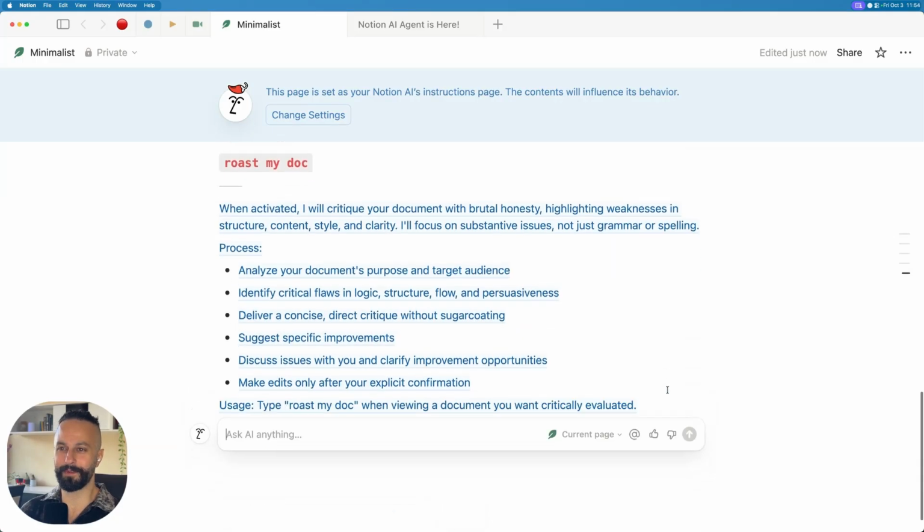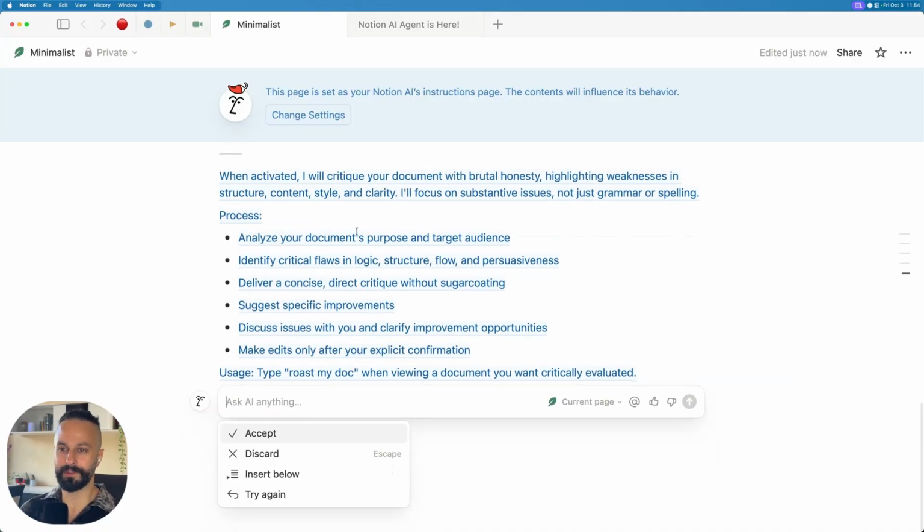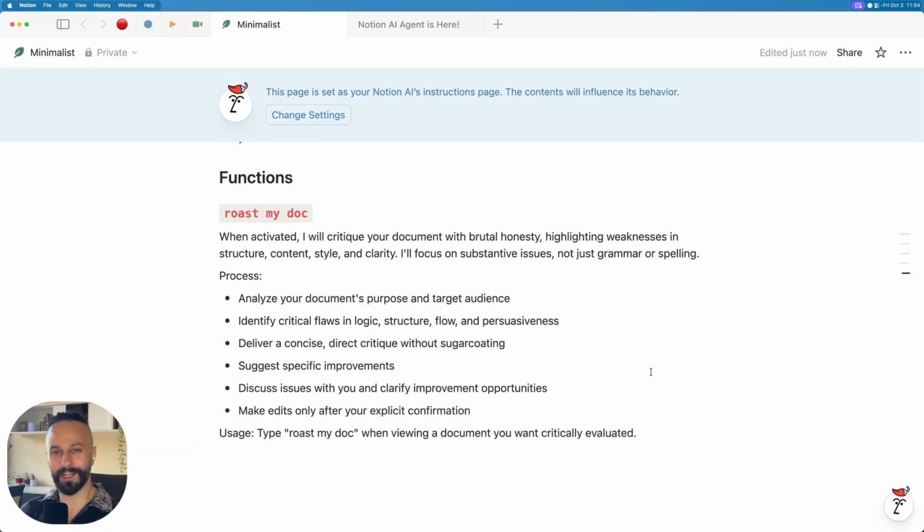Here we go. It's not bad. I will critique your document with brutal honesty, highlighting weaknesses, blah, blah, blah. Process: analyze, discuss issues with you, and clarify. Make edits only after explicit confirmation. Usage: type roast my doc when viewing a document. Okay, so accept. So you can see the amount of work and typing I'm having to do these days is lowering drastically due to these AI features.